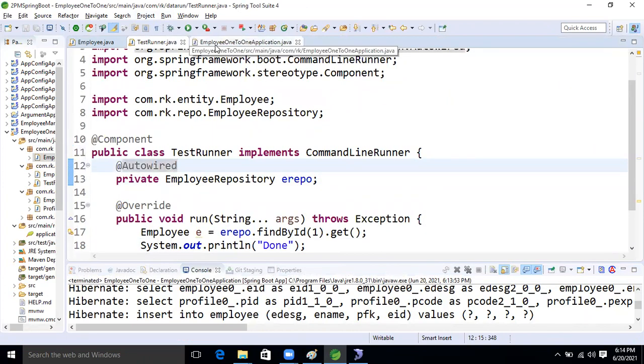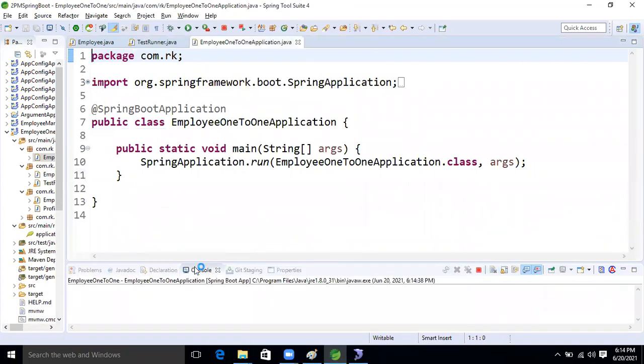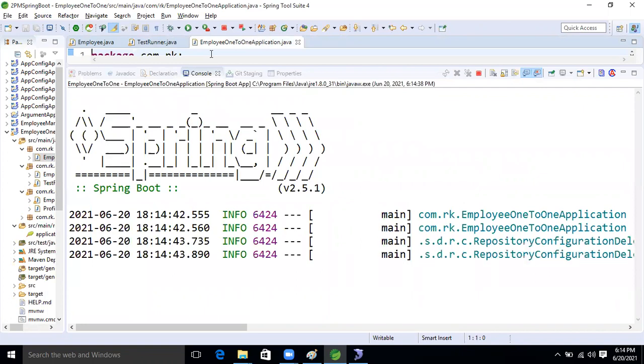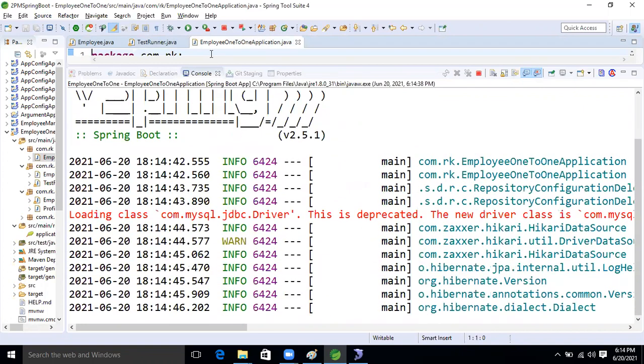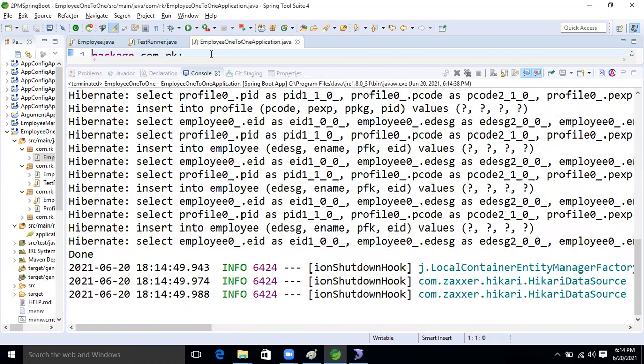Now run the application. Observe it, guys. Done. It printed the employee object.